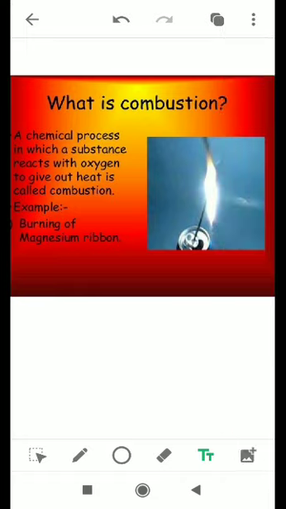Students, what is combustion? Combustion is a chemical process. Why is it called a chemical process? Because it is a permanent change. We cannot revert back the reactants in this. That is why it's a chemical process. So, combustion is a chemical process in which a substance reacts with oxygen to give out heat. Sometimes it gives out light also. Examples are burning of magnesium ribbon, burning of paper, burning of wood. These are all examples of combustion.